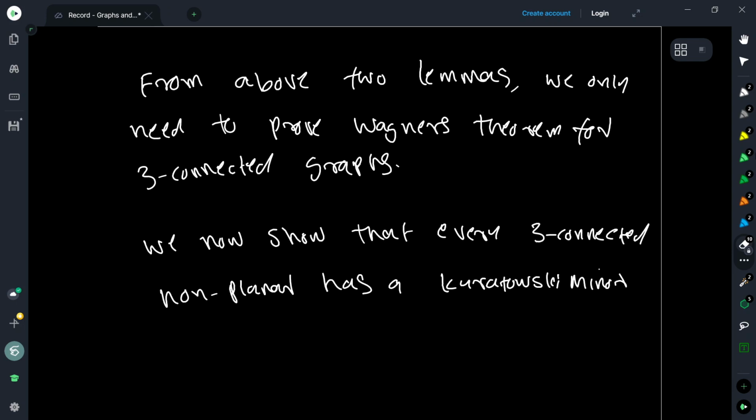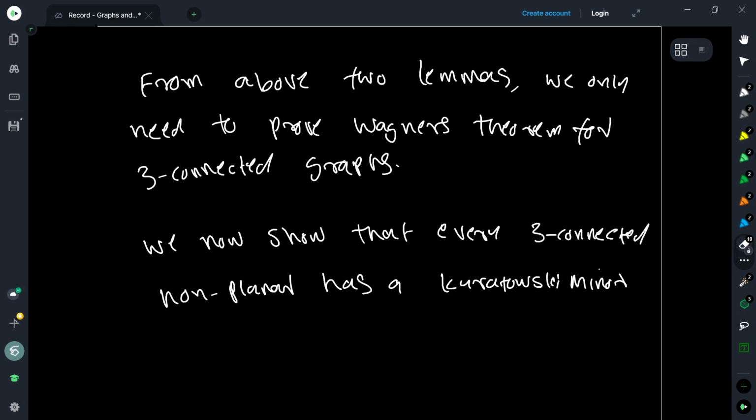Otherwise, if it is two connected, then you can reduce it to an even smaller graph. So whenever there is a two cut, you can reduce it further. Therefore, to show this theorem, we just need to look at graphs which are three connected.